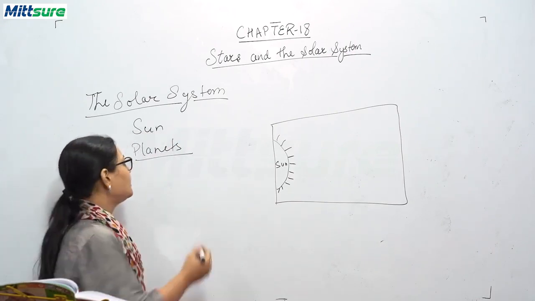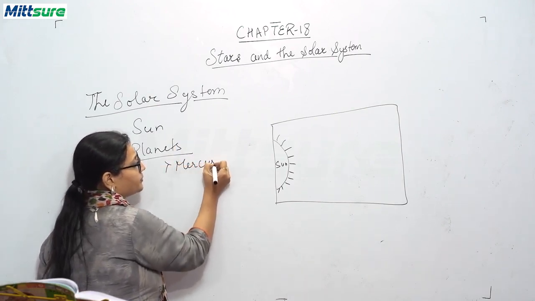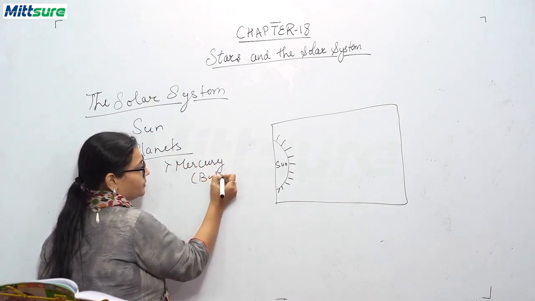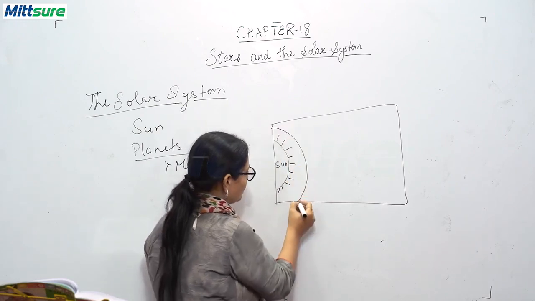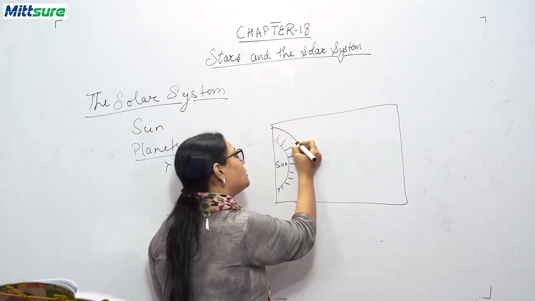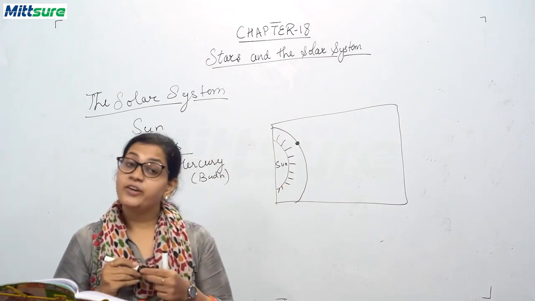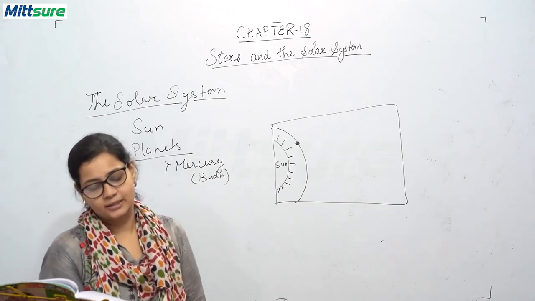So the first planet of the solar system is Mercury, which is called Budh. Let's draw. It is the nearest planet to our sun, and it is very hot by day and extremely cold at night.